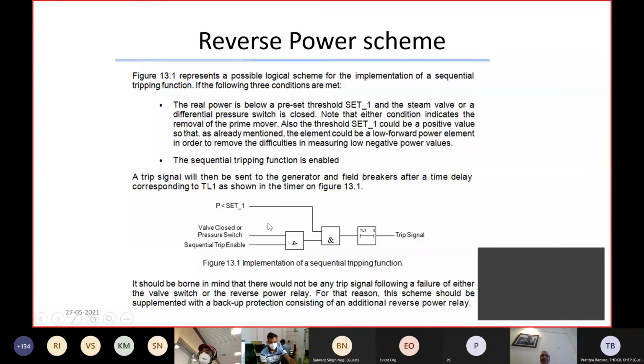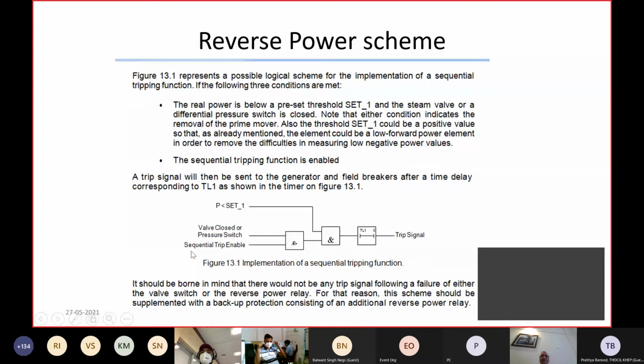So you see the typical logic. This is the typical reverse power logic, where you have taken power as one criterion, and you take an additional input, a control wall close as a permissive, or the control fluid pressure as one of the permissives, and this will then result in the reverse power trip.